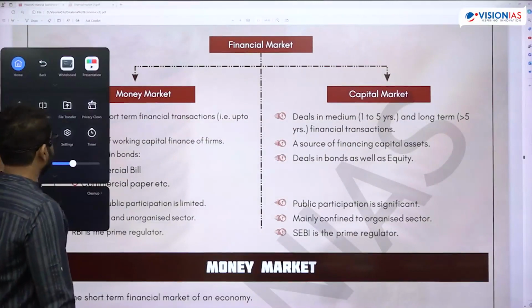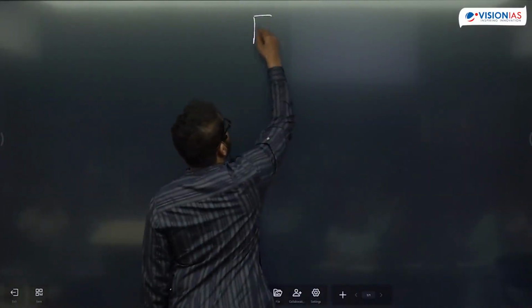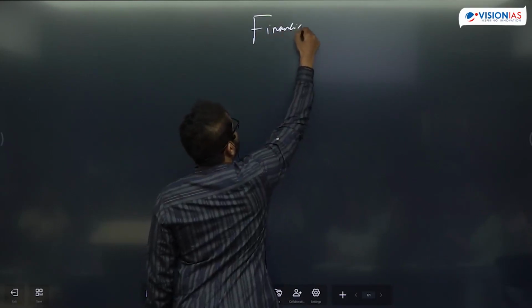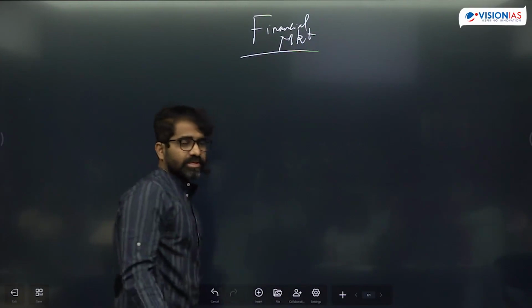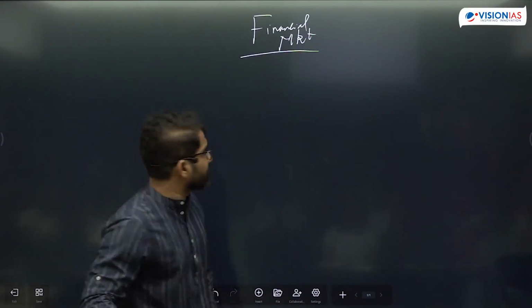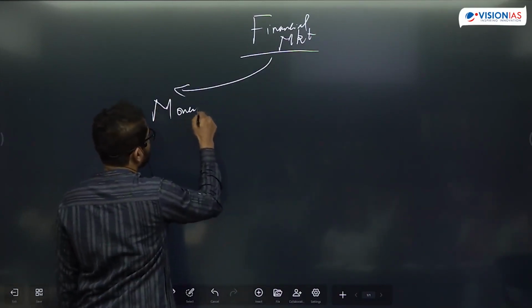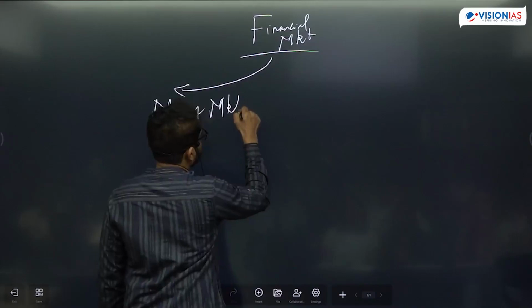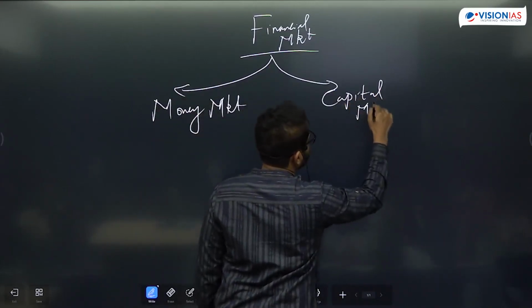So this is the financial market. This is also a difficult topic, and like the external sector, it's also huge. When we say financial market, see, the financial market can be divided into the money market and the capital market, both. Money market and capital market.